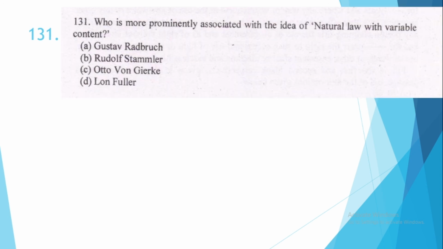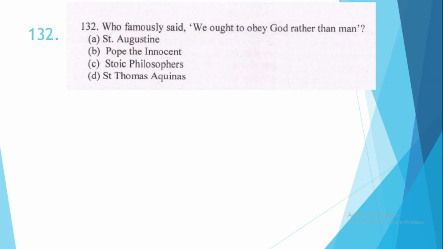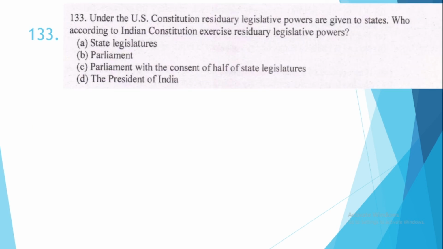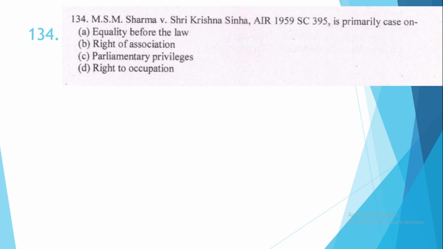131. Who is more prominently associated with the idea of natural law with variable content? This is option number B, Rudolf Stammler. 132. Who famously said we ought to obey God rather than man? This is option number D, Thomas Aquinas. 133. Under the US Constitution, residuary legislative powers are given to states. Who according to Indian Constitution exercise residuary legislative powers? This is option number B, Parliament. 134. MSM Sharma versus Sri Krishna Sinha is a primarily case on option number C, parliamentary privileges.